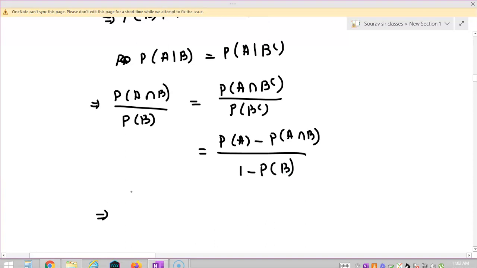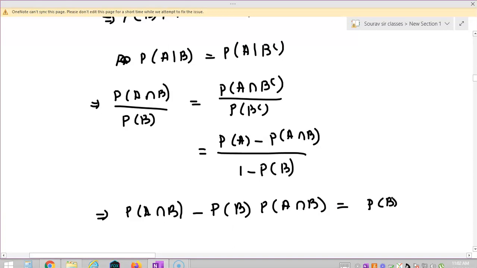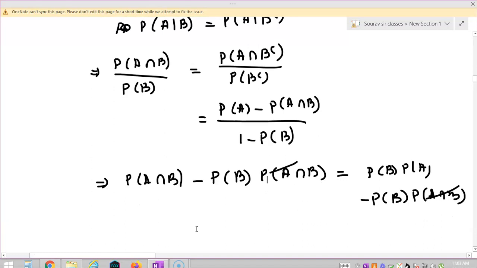Now just cross multiplying this, I will get P(A intersection B) minus P(B) into P(A intersection B) is equal to P(B) into P(A) minus P(B) into P(A intersection B). So this cancels out, and P(A intersection B) is nothing but P(A) into P(B).